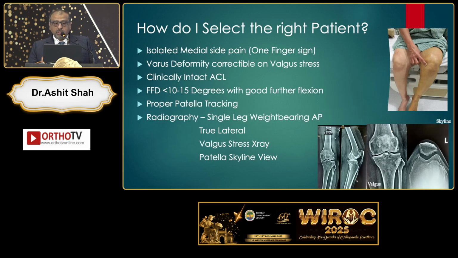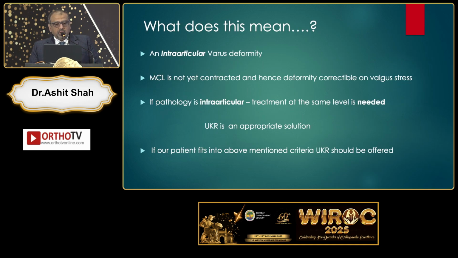What it means in the clinical criteria: isolated medial side pain, varus deformity correctable on valgus stress, clinically intact ACL, FFD less than 10-15 degrees, proper patella tracking, and these are the set of x-rays you do to prove it. So what does this mean? It means it is an intra-articular varus deformity. MCL is not yet contracted and hence the deformity is correctable on valgus stress. If the pathology is intra-articular, it may be better treated there and UKR is a suitable option.